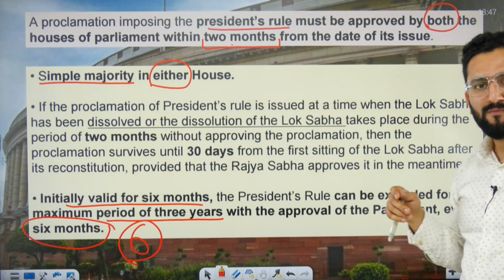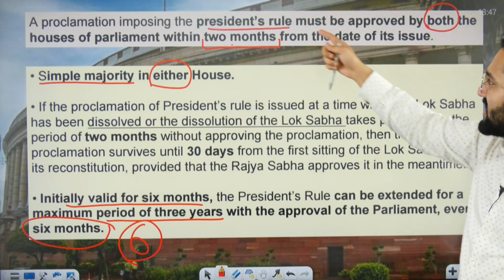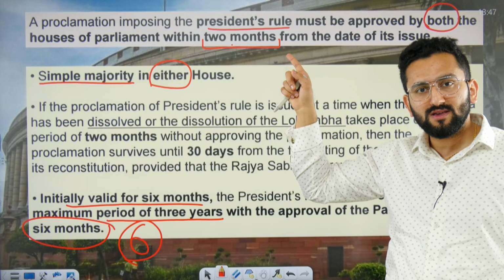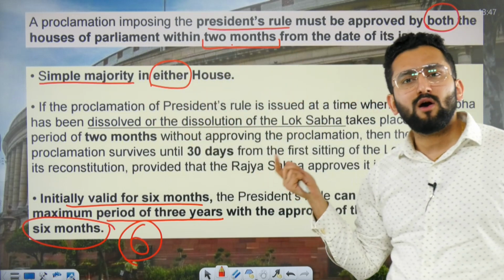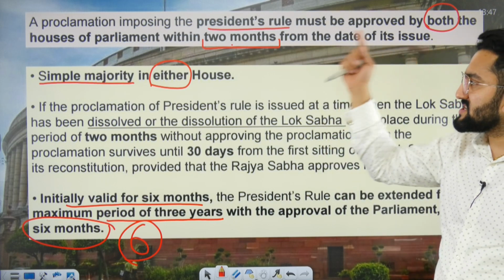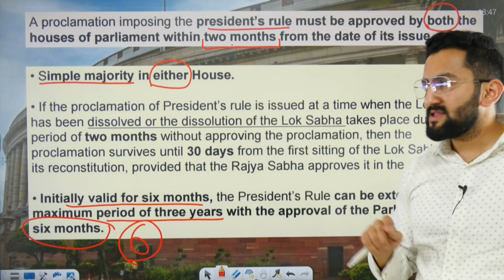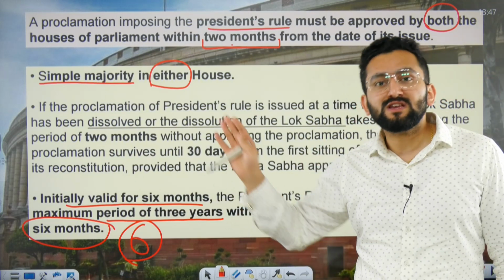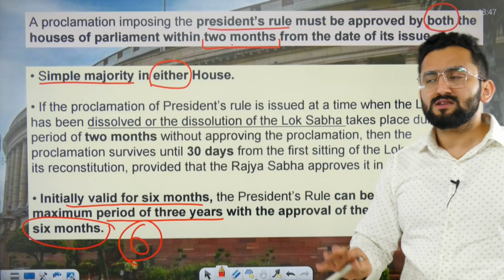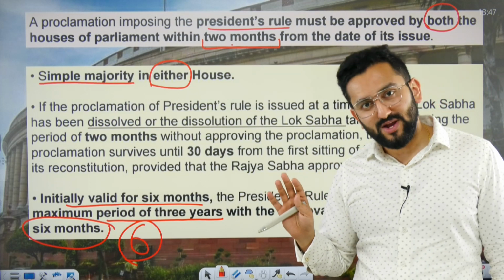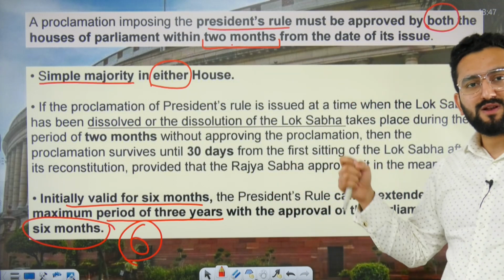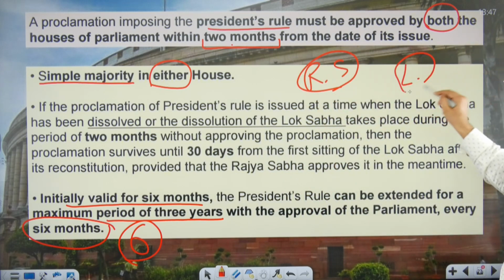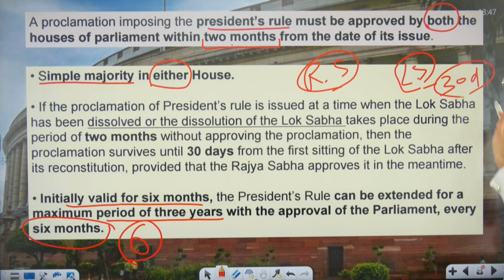So those who are reading this, have you ever thought why in the first line it is saying President's rule must be approved by both the Houses of Parliament within 2 months, and here it is saying simple majority in either house? So why both here and either there? The reason is that there may be a possibility when Lok Sabha is not in session. So in this case, if Rajya Sabha approves it by simple majority, then also it will be considered that it is approved by Parliament as of now. Okay, that is the reason. And the second case is similar. If Lok Sabha is not in session, then you have to get it passed from Rajya Sabha. And when Lok Sabha comes again, then you have to get it passed from Lok Sabha within 30 days.